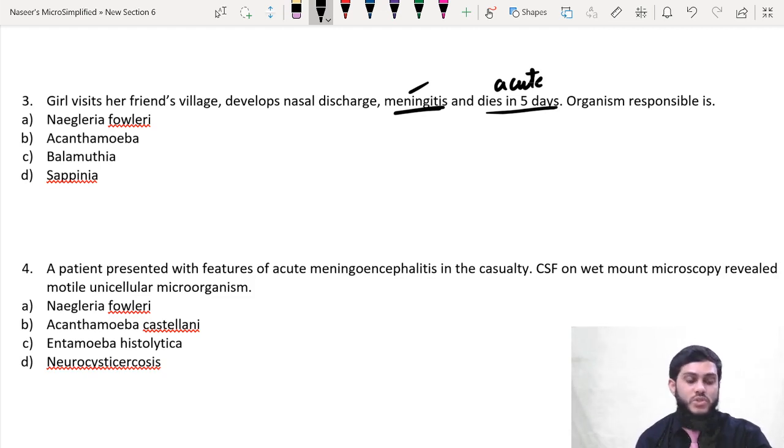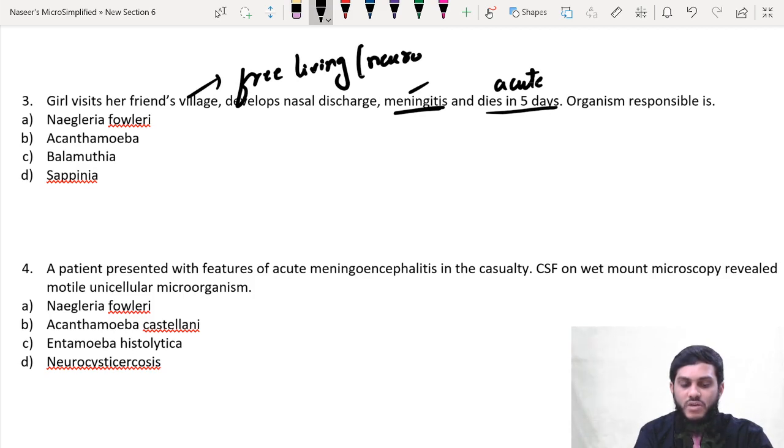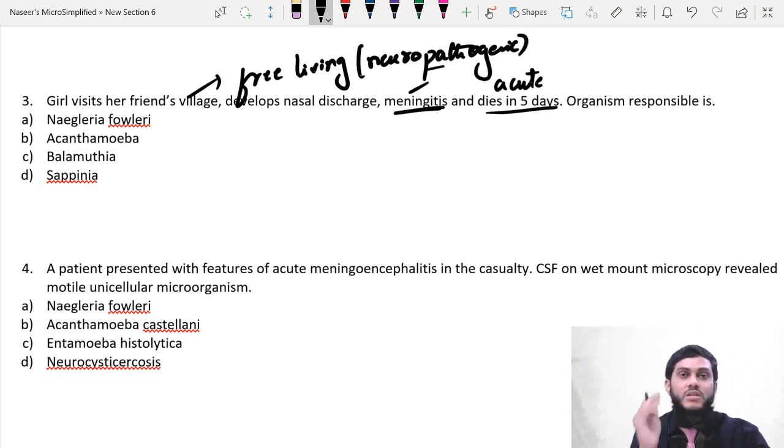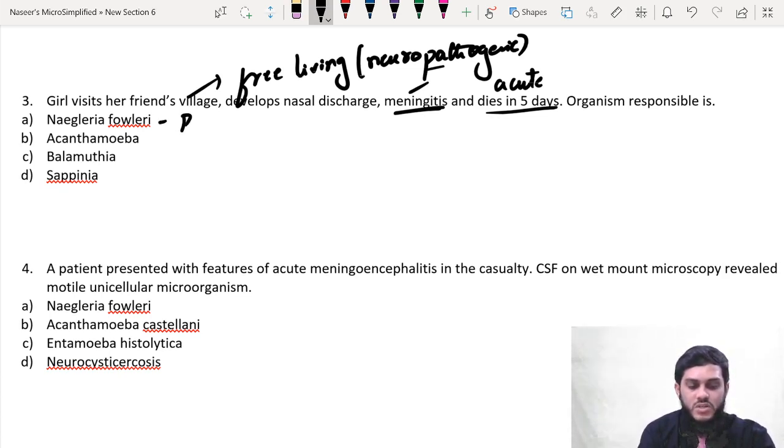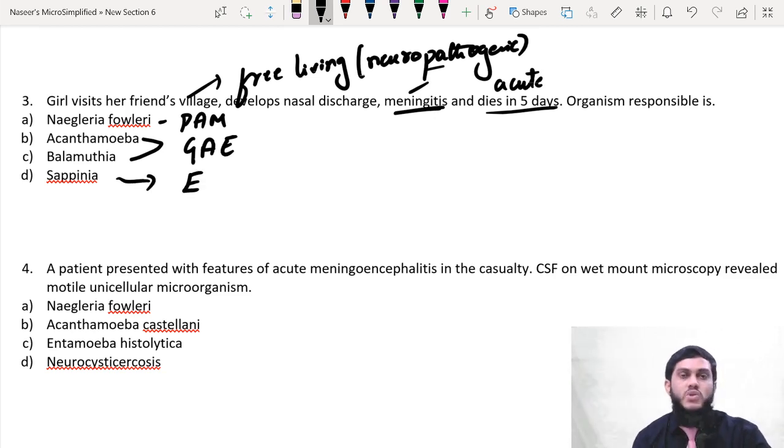If you see these options, all these 4 are free living amoeba, and free living amoebas are neuropathogenic amoebas. That means they cause infection in the brain. Naegleria fowleri causes what? PAM, primary amoebic meningoencephalitis. M means meningoencephalitis, whereas Acanthamoeba and Balamuthia cause GAE. GAE means granulomatous amoebic encephalitis. Sappinia causes encephalitis. So these are the conditions.